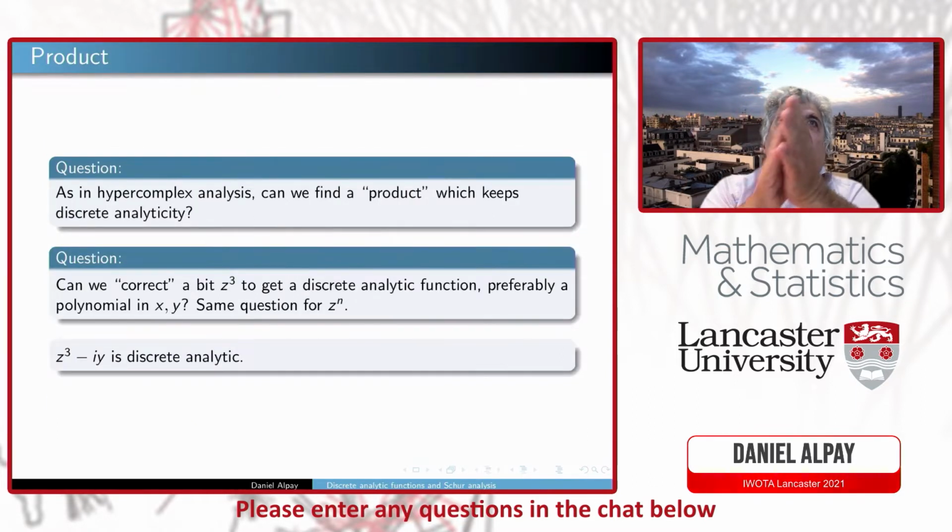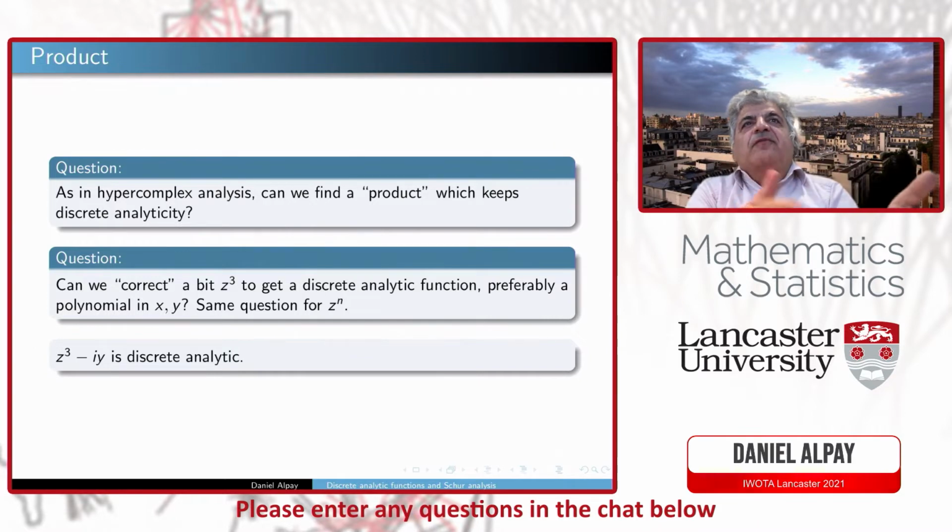So a question is, of course, as in hypercomplex analysis and some other topics, can we find a product which keeps discrete analyticity? And another question is, can we correct z cubed a bit? I mean, not by adding minus z cubed, of course, but can we correct z cubed a bit to get a discrete analytic function, maybe preferably a polynomial in x and y? And the same question would be with z^n. And the answer is yes, as we will see.